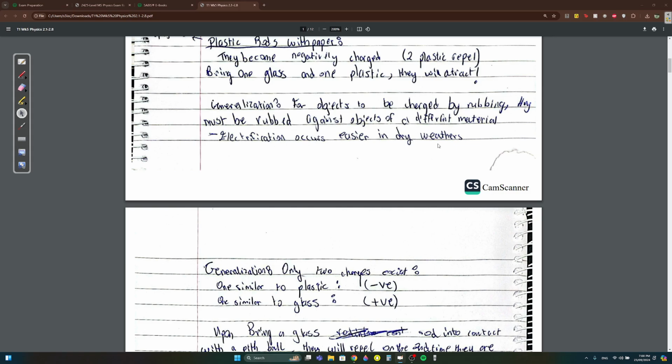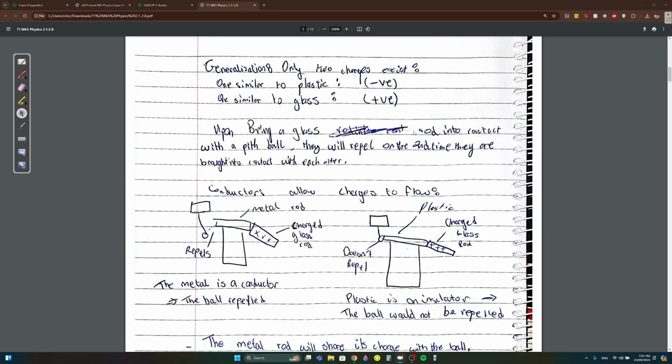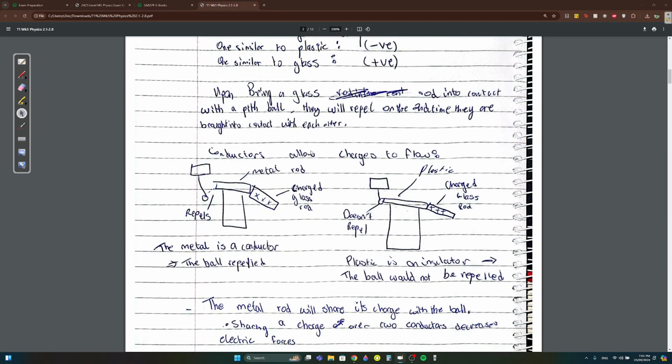Electrification occurs easier in dry weathers. Okay, this could come in the CA. No, these are all definitions. Generalization: there are only two charges, negative and positive. Negative like plastic, positive like glass. When you bring a glass rod into contact with a pith ball, they will repel on the second time they are brought into contact with each other.